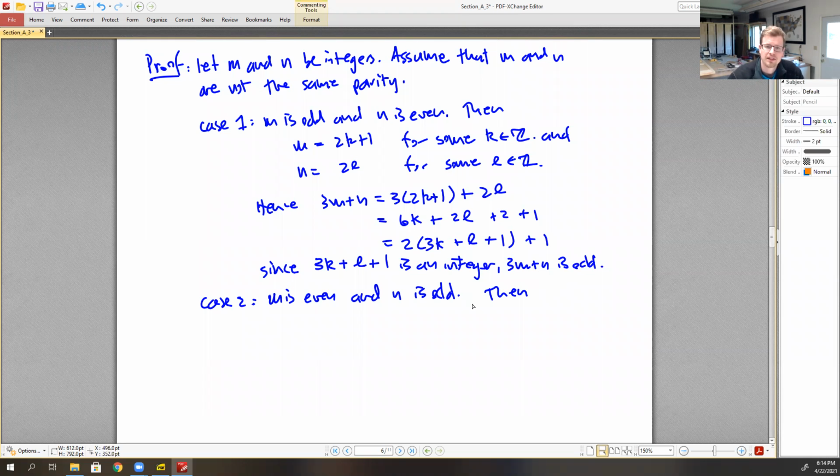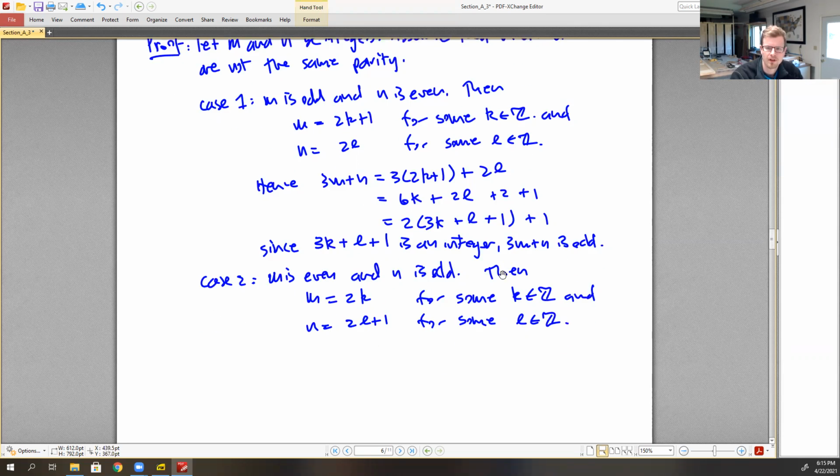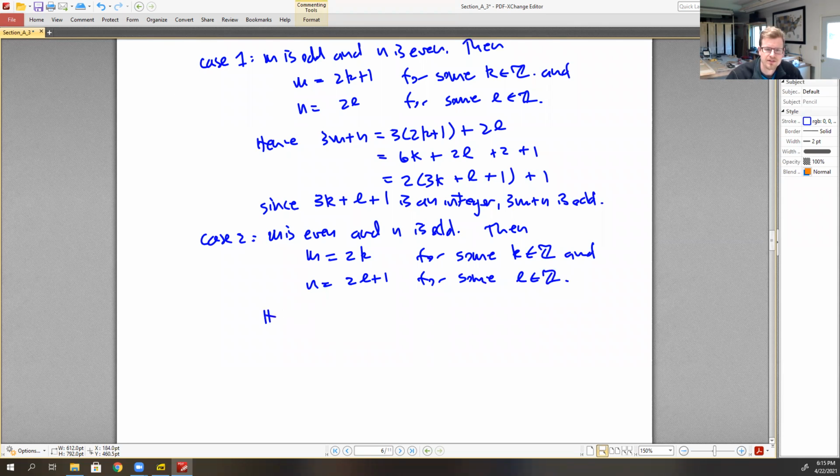Then in this case, m is equal to a multiple of 2, 2k, for some integer k. And n is odd, so that can be written as 2l plus 1 for some integer l. Hence, this allows us to say something about 3m plus n. We want to show that it is odd, and when it's odd, it's not even.